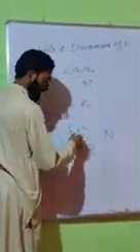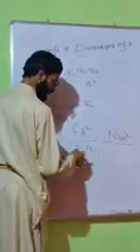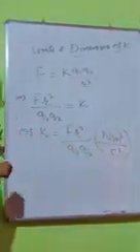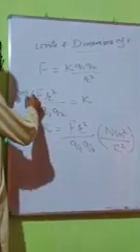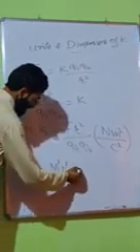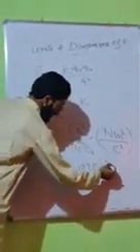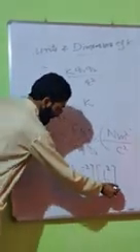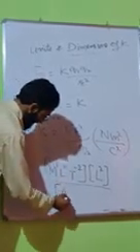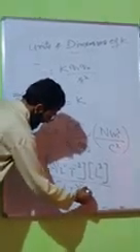The unit of distance is meter. So we can write meter square upon the unit of charge is coulomb. We can write coulomb into coulomb. That is coulomb square. This is the unit of K. We can also find its dimensions here. The dimensions of force are M1, L1, T raised power minus 2. The dimensions of R are L, so we can write L square here. This is R square. Upon the dimensions of charge are AT. The dimensions of charge are AT. So we can write AT into AT.